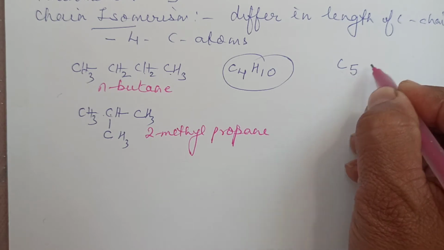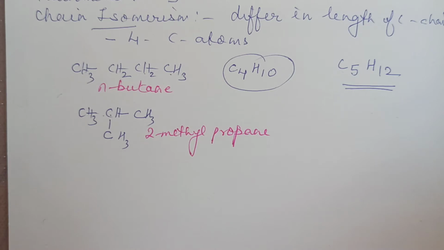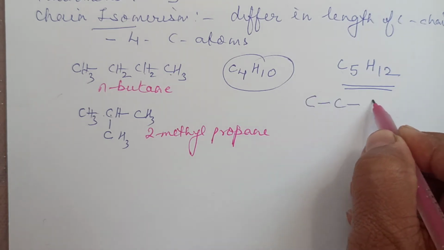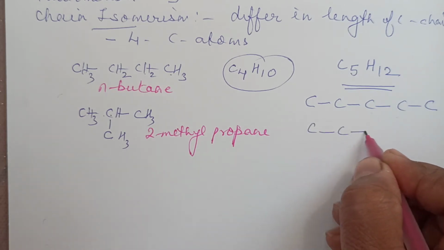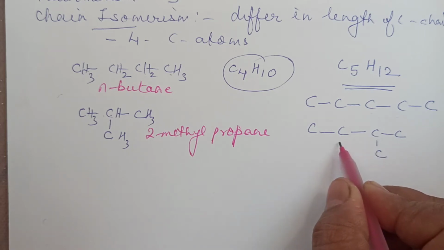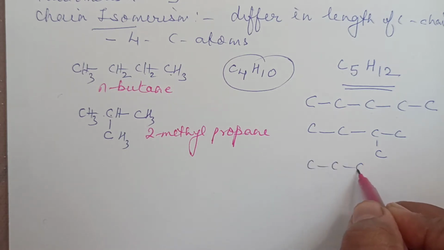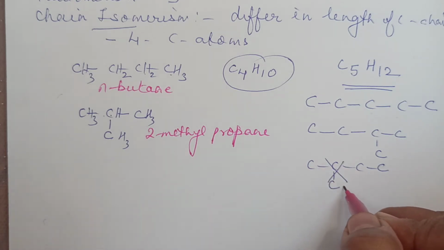If I take the next one, C5H12. This is a 5 carbon atom alkane. Let us see how many structural isomers, that is chain isomers, will be possible for it. I will just write this carbon skeleton and represent. I think you can complete it on your own. This is 1. Then you can have 4 carbon atoms and 1 as a branch. Don't think this branch, if I put it here, is different. The only difference is, if I write from the left hand side, I'll number from here. So it is not a different thing. So this you will not consider as a separate isomer of it.